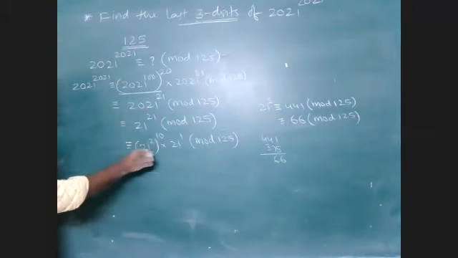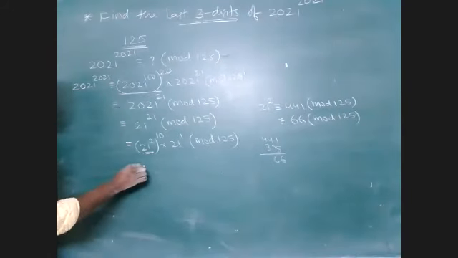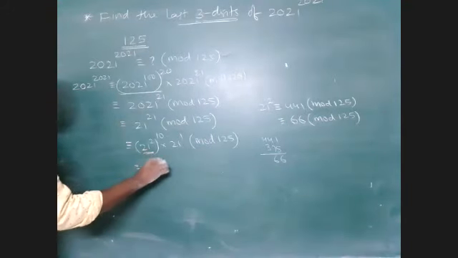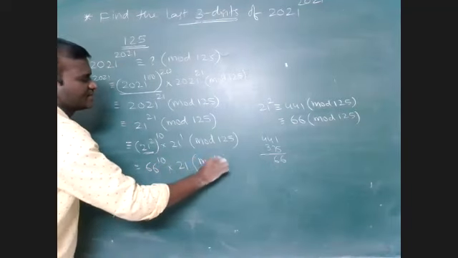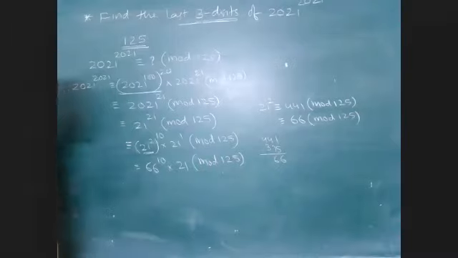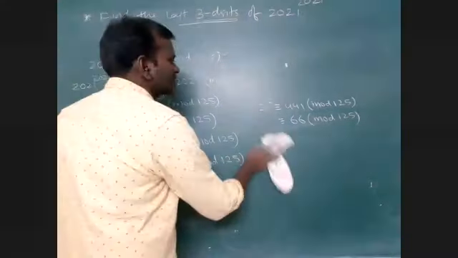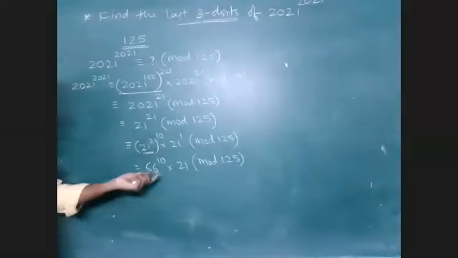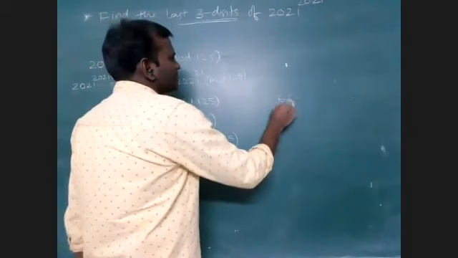But 21 square leaves a remainder of 66, so this can be written as 66 power 10 into 21 mod 125. Then check 66 power 10. I want to reduce this also. So 66 here, how much?